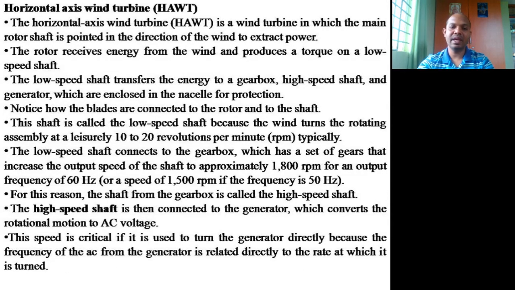When I'm talking about a horizontal axis wind turbine, the majority of wind turbines consist of three blades mounted to a tower made of tubular steel or some material with higher strength for resisting vibrations and holding the weight of the turbine.